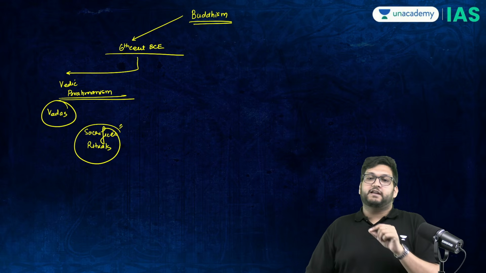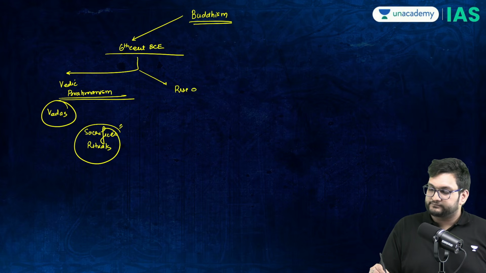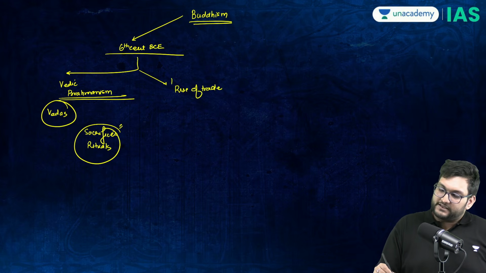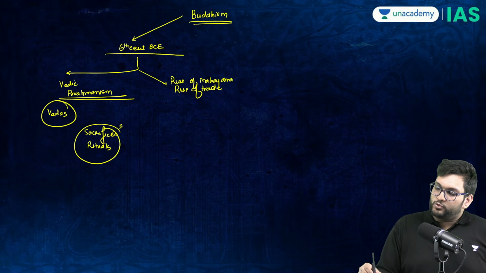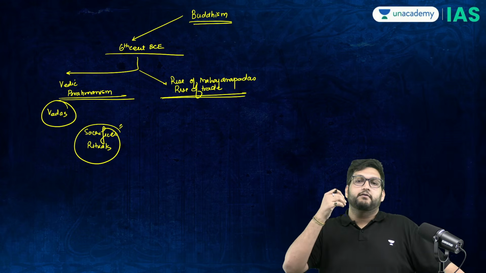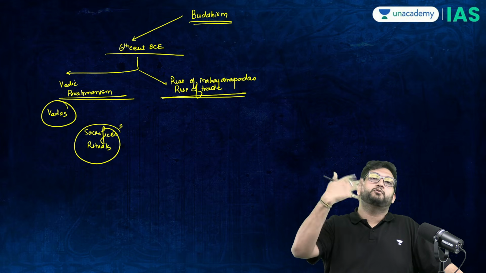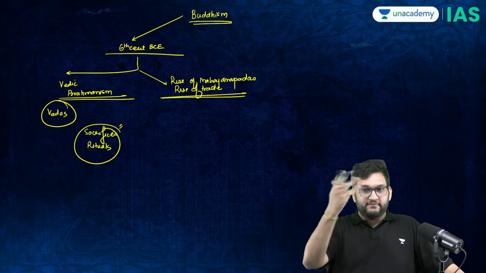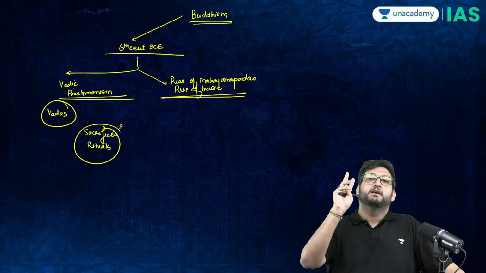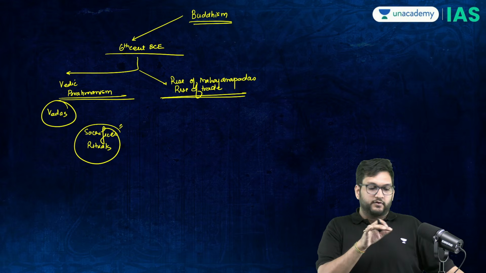At the same point of time, the 6th century BC is the period of the rise of trade, the rise of Mahajanpadas. And these two factors play a very important role in how Vedic Brahmanism led to Buddhism to come through, or Buddhism to rise along with Jainism and even Ajivikism. Ajivikism, Buddhism, Jainism, heterodox religions all came up at the same point of time because of both these factors.